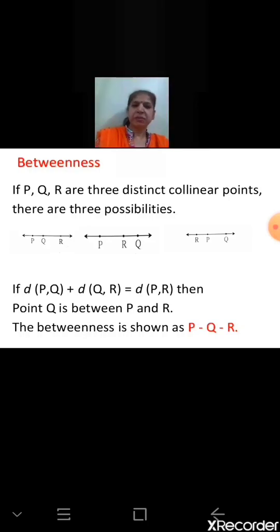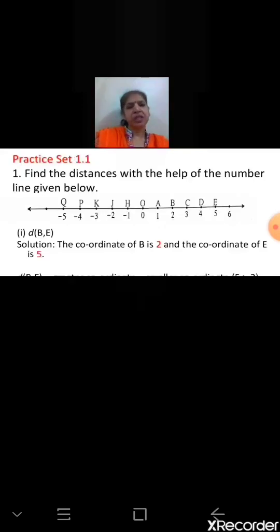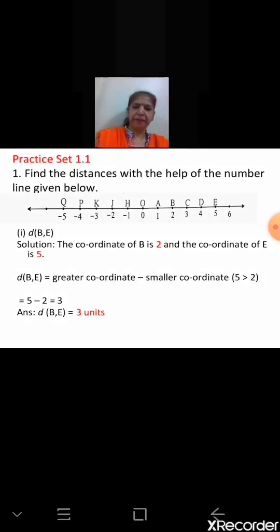If you have textbooks, open them. If not, no problem. I have written the questions. You can see from here. Practice set 1.1. First question. What do we have to do here? We have to find the distances with the help of the number line given below. So you are going to draw a number line and draw the points at a distance of 1 cm. It will be very easy for you.